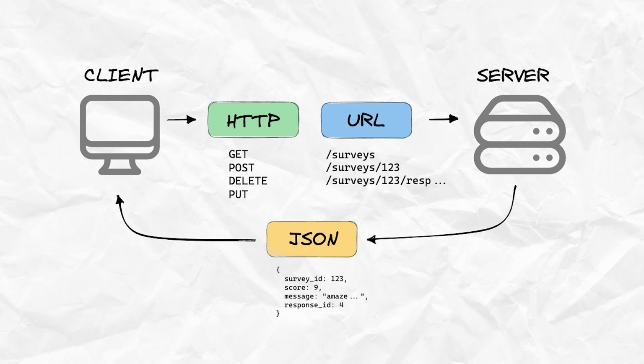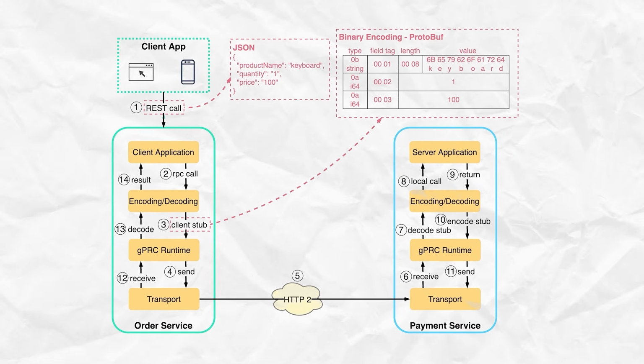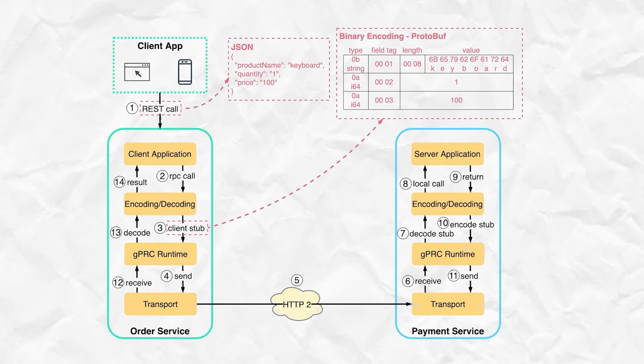Now, in this communication pattern, REST is the standard, which uses HTTP and JSON format. Then there is gRPC, which is a little faster and uses binary encoding over HTTP2. gRPC is very fast and efficient for backend service-to-service communication.